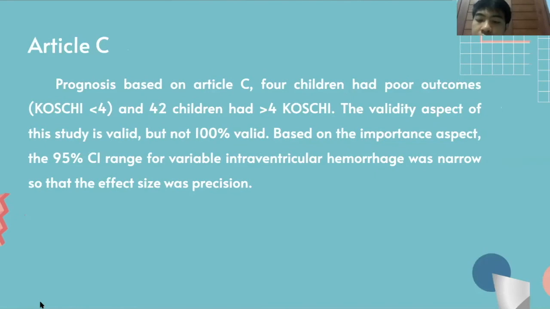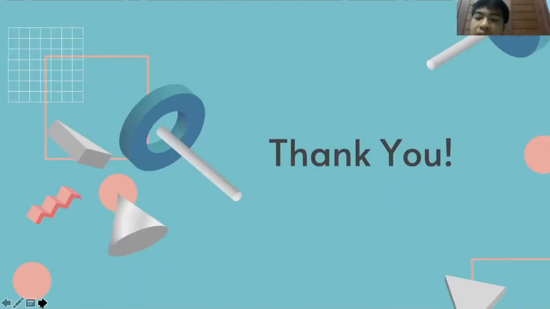Based on the applicability aspect, the subjects of the 3 articles were foreign subjects, so there are racial and ethnic differences compared to Indonesia. This factor can affect the result of the study. So that's all for the presentation of B6. Thank you.